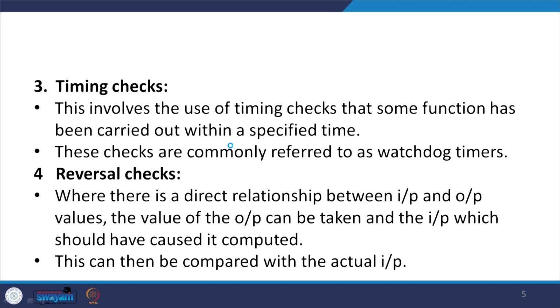Then we have the reversal check, where there is a direct relationship between the input and output values. The values of the output can be taken and the input which should have caused it computed, and this can then be compared with the actual input, and this type of check is what is called the reversal check.